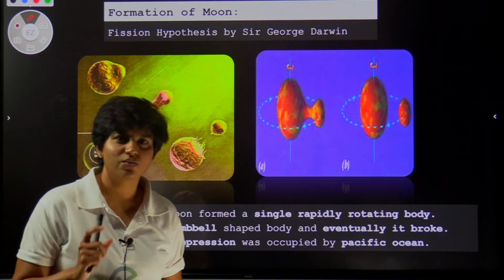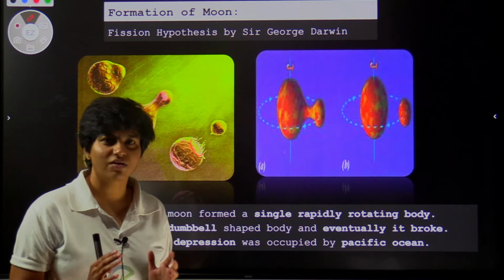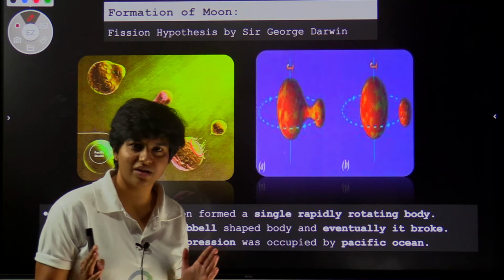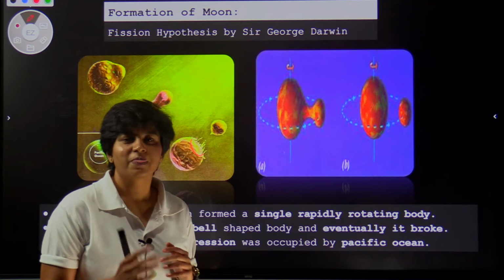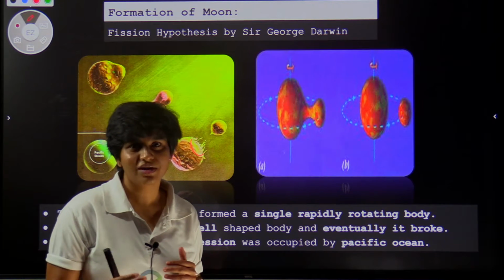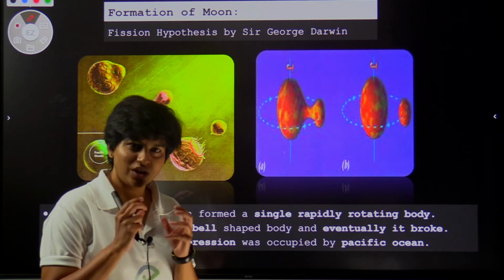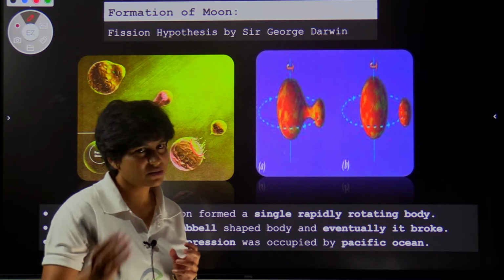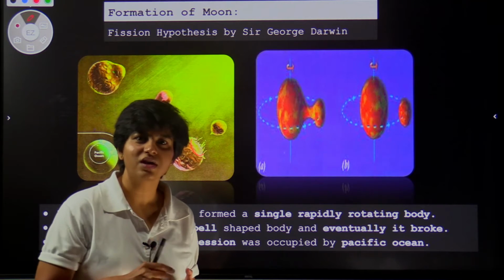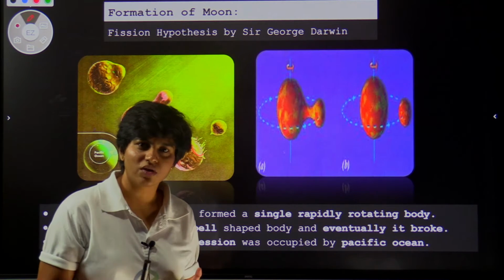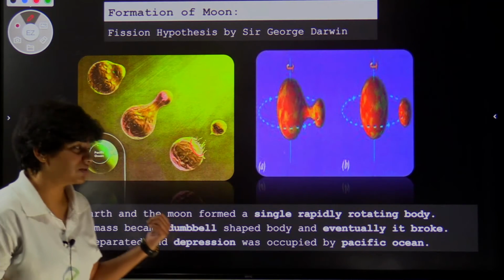You have to remember it by the word fission. Fission is always separation. So for the fission hypothesis, think that Earth and Moon were together and they separated. As they were separating, they were in a dumbbell shape, spinning and rotating at a very high speed. The influence of centrifugal force made the smaller object separate from the Earth. As it separated, a huge depression was formed on the Earth, and this depression was filled with water, and today we know it as the Pacific Ocean, is what this fission hypothesis says.